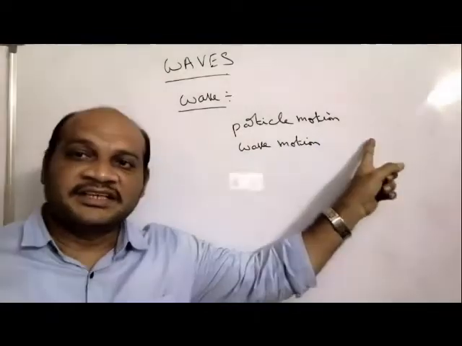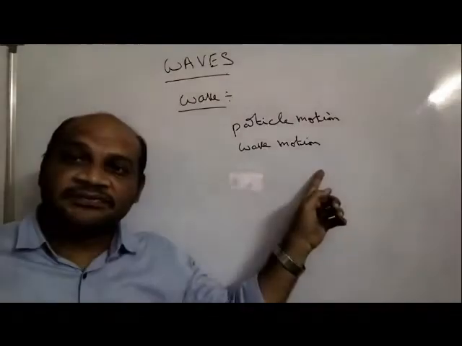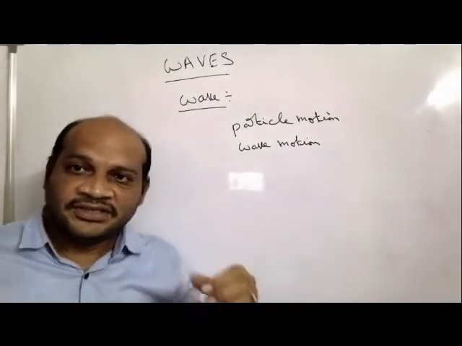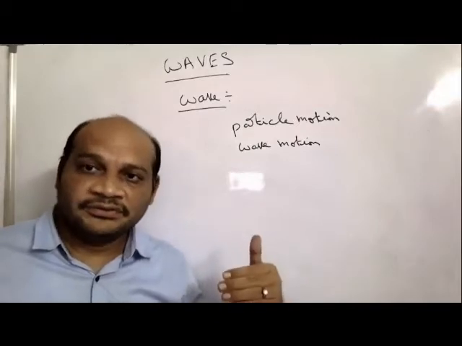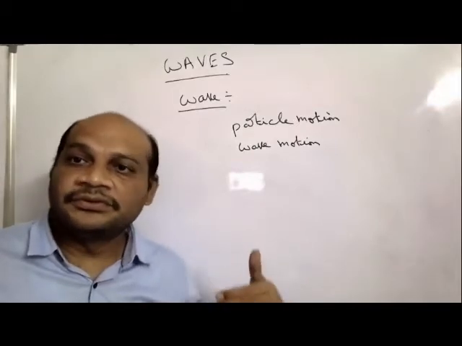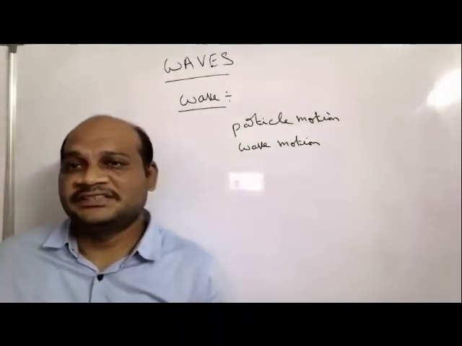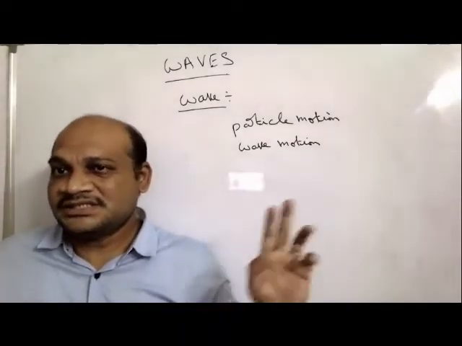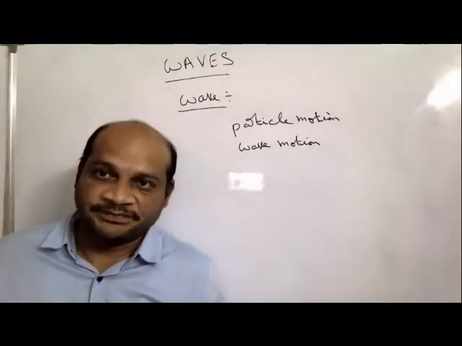In the first case, you write the letter and post it, the letter reaches your friend and he gets the information. That is the example for particle motion. But in the case of the second one, there is no material, no object moving from you to your friend, yet the information is given. That is the example for wave motion. So I think this is the difference between particle motion and wave motion.